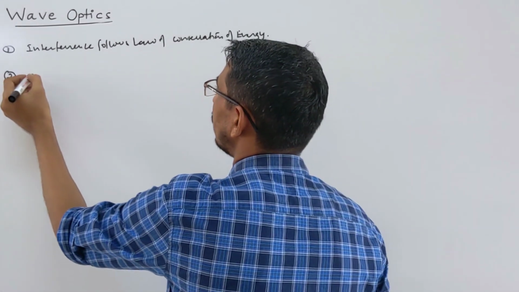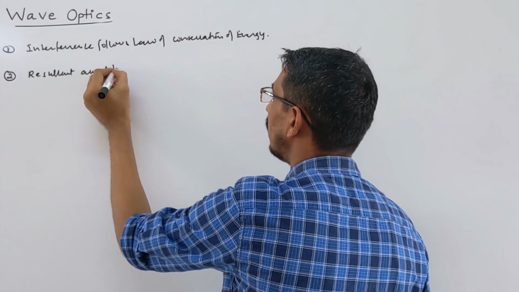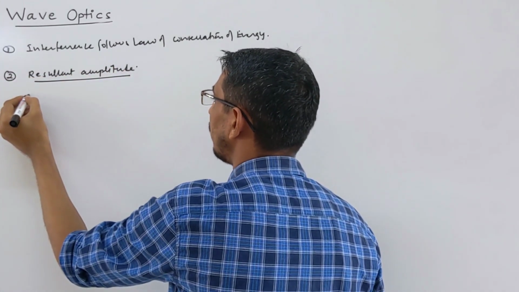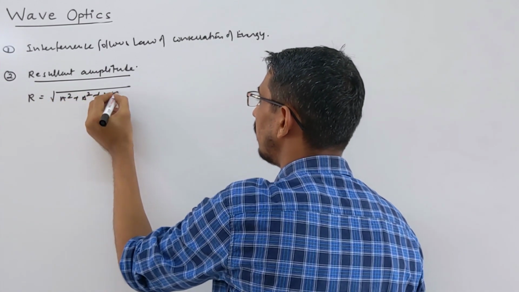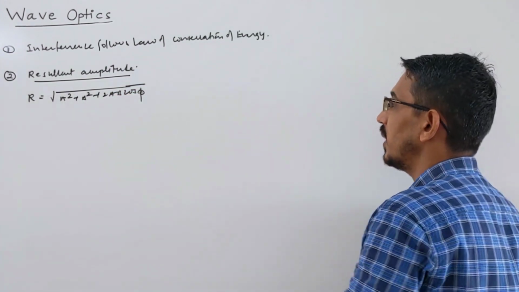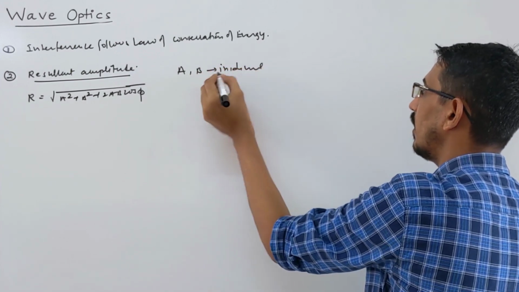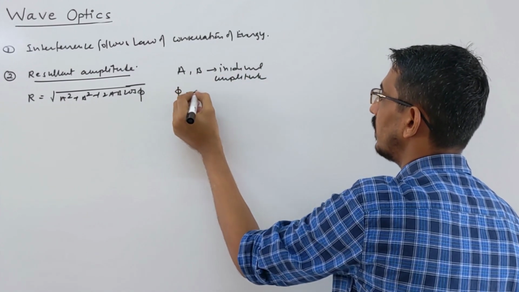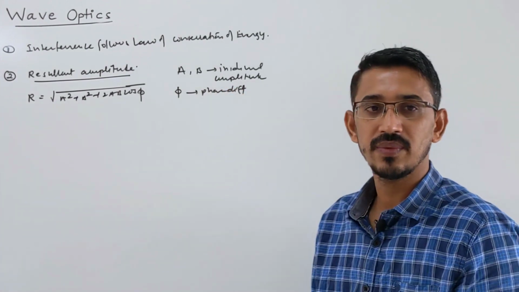With two waves coming, the resultant amplitude R equals the square root of A square plus B square plus 2AB cos phi, where A and B are the individual amplitudes and phi is the phase difference. I have discussed already how to calculate phase difference, and we will see it again.